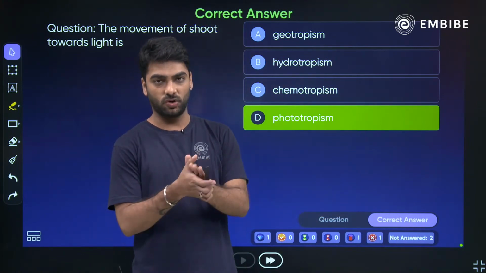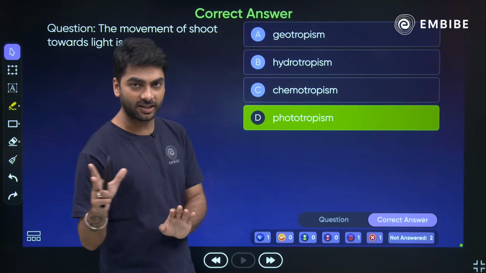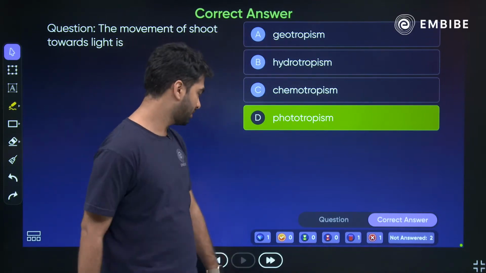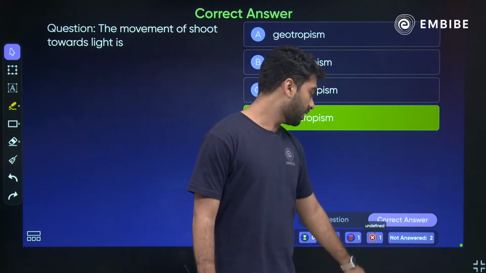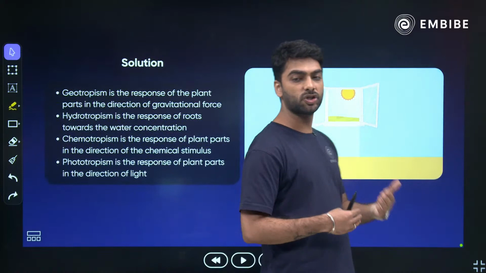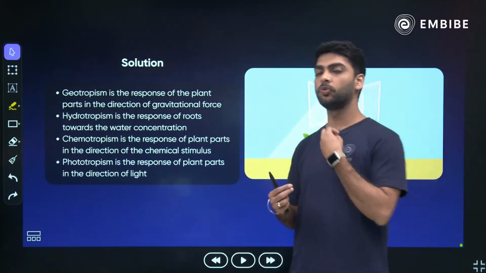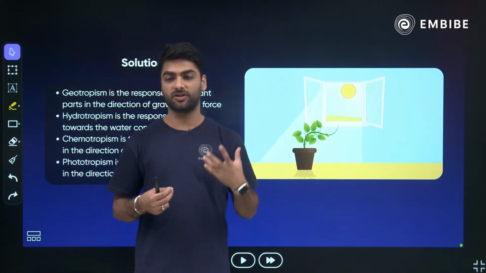Absolutely right. Very good, very good, very good. कन्नड़ा में बोलेंगे तुम्बा चनागिदे. Very nice, great answer. ठीक है, here we have got. ठीक है, so phototropism is the correct answer. Phototropism is the movement of the shoot towards the light. When the shoot moves towards light, वो है positive phototropism and the roots will show negative phototropism, right?